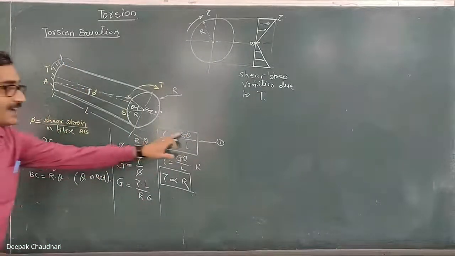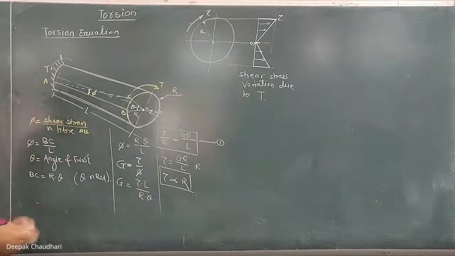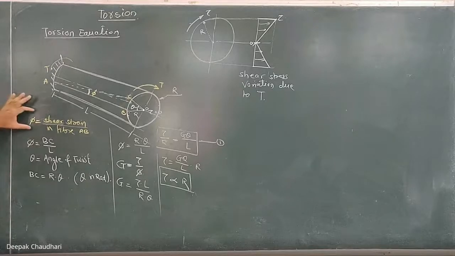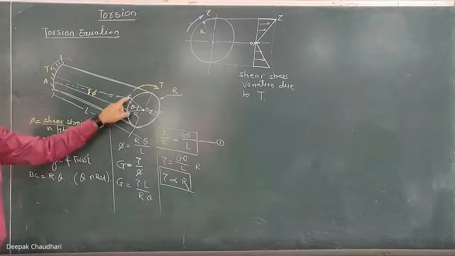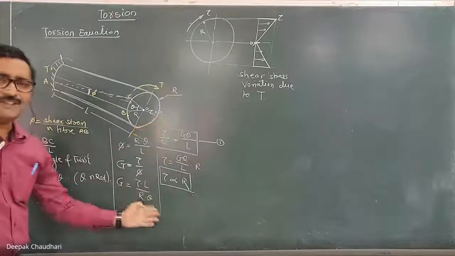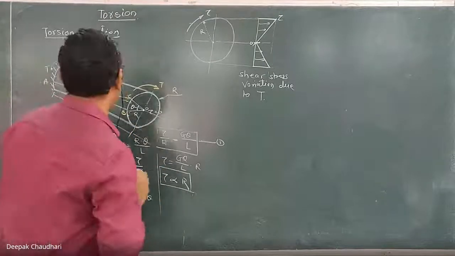Here theta is the angle of twist. Tau is the corresponding shear stress. So very simple. First part is very simple. We have calculated the shear strain, and we have written this arc length by R into theta. Very simple first part. Now second part of the same derivation.